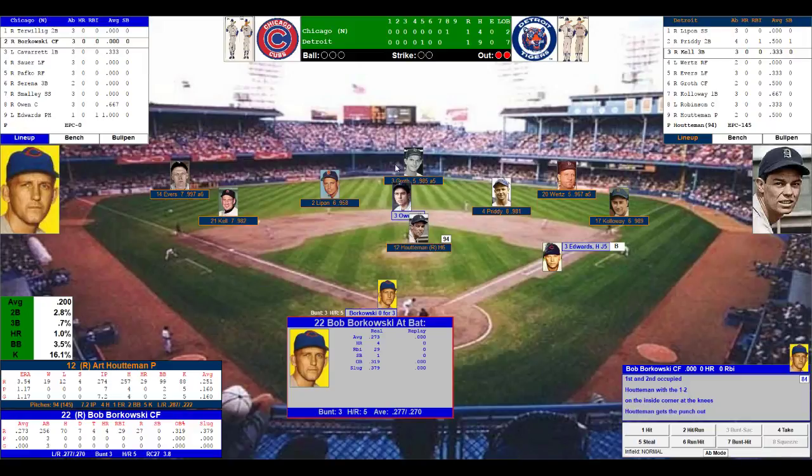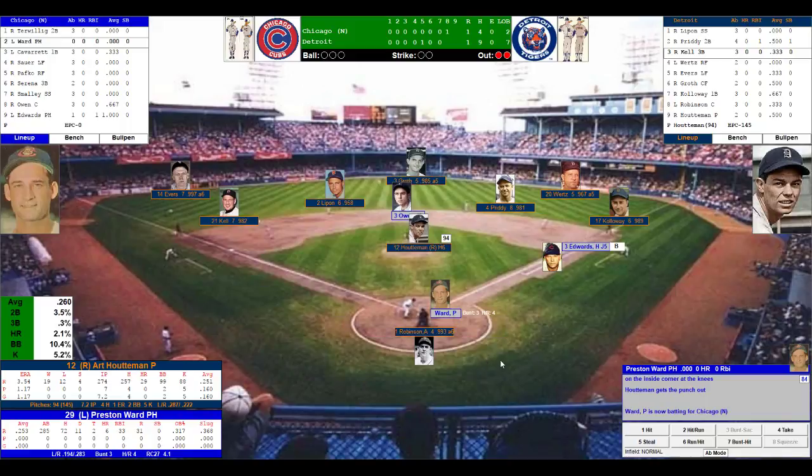Slugging percentage .401, and Preston Ward come in to pinch hit. Another lefty here. He had 6 home runs, 33 RBIs, .253 batting average, .283 off right-handers, 285 at-bats, 2 outs, 2 on.